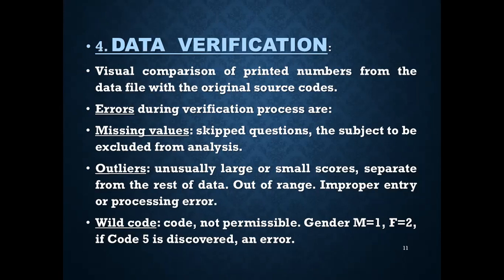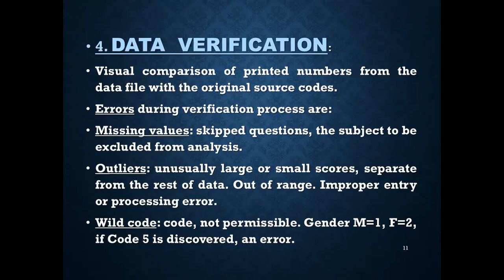They are significantly separated from the rest of the data, and they are either out of range or physically impossible. They are a result of improper entry or processing errors. So for example, if the entry is monthly income of Indian rupees 30,000 while all other entries are below 3,000, that's just an error.